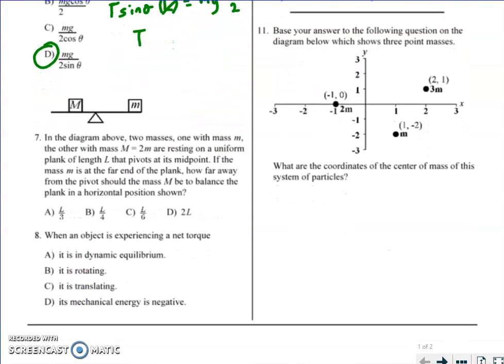Okay, so on this one, it's again balance of torques, and what I basically say is clockwise equals counterclockwise. So one of the torques is equal to big M times L over 2, and that's going to be balanced by some distance x times 2M. So when I work it out, I get L over 4. A net torque causes rotation.